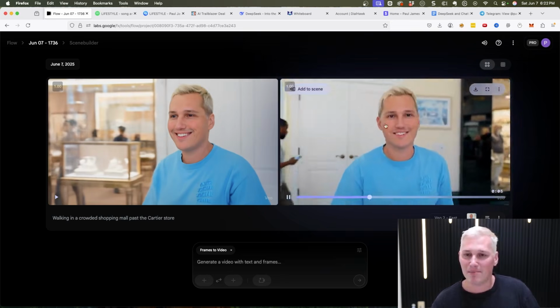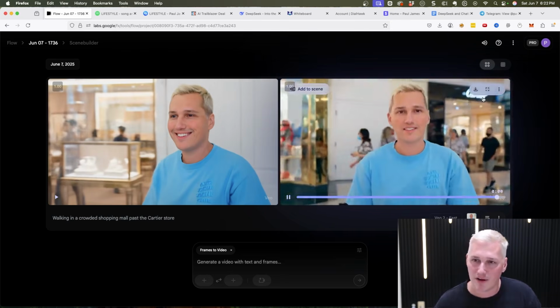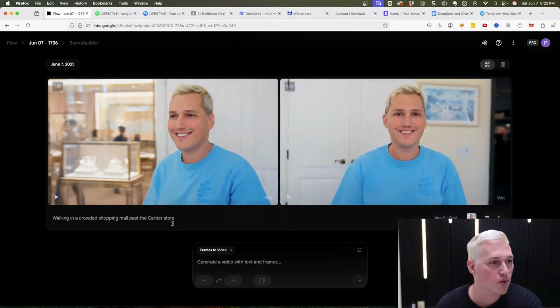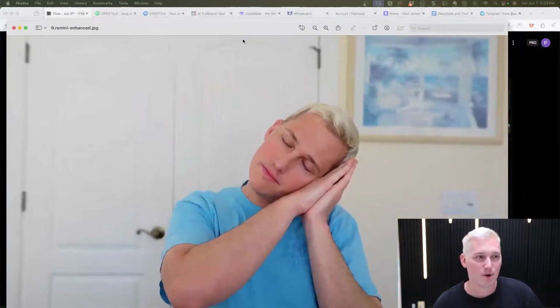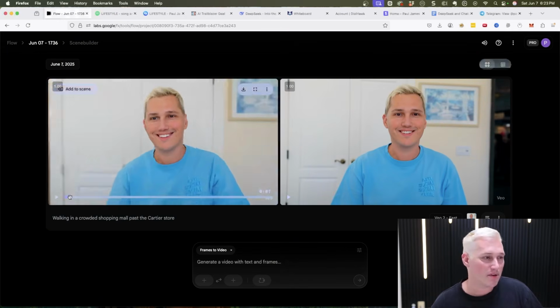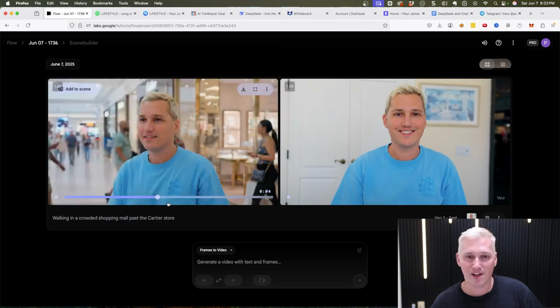This one, the wall, it kind of looks like I'm walking out of a store, but there's the Cartier in the background. The download button's kind of covering it, but you can still see it. So I'm wondering if I would have prompted it a little bit differently by maybe saying don't show me in the background. Or alternatively, I could have taken one of these images and gone into Photoshop and removed the background. I think that would have solved the issue as well. But anyways, for the sake of time, because I don't want to bore you all day with nuances of removing backgrounds and stuff, let's just say we wanted to use this.